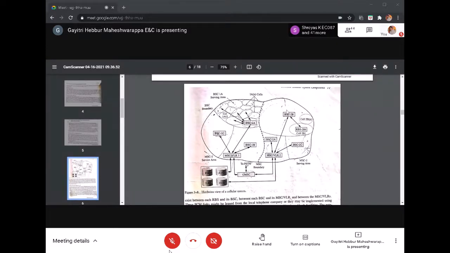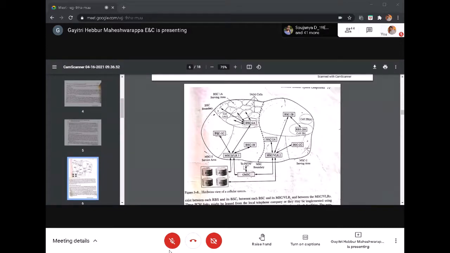Okay, again, each BSC will have 10 to 15 or 30, depending on the number of radio base stations under its control. So within the radio base stations, we have n number of mobiles. Okay, that depends on the area. So these two MSCs are connected to the GMSC. It is called the Gateway Mobile Switching Center. Through this, it is connected to the PSTN.